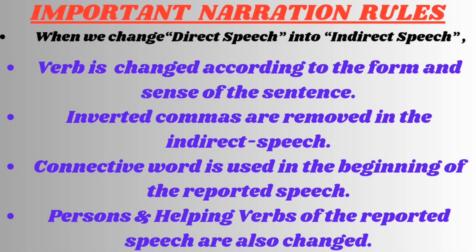Now we see more. A few important rules when we change direct speech into indirect speech. The very first: the verb is changed according to the form and sense of the sentence. Second, inverted commas are removed in indirect speech. Third, a connective word is used at the beginning of the reported speech. And fourth, persons and helping verbs of the reported speech are also changed.